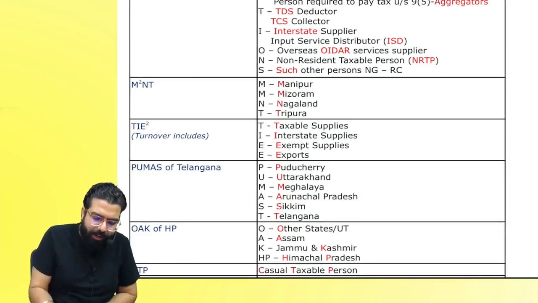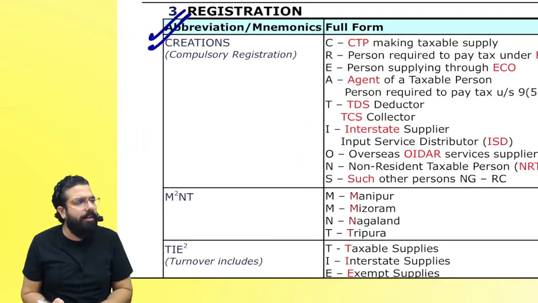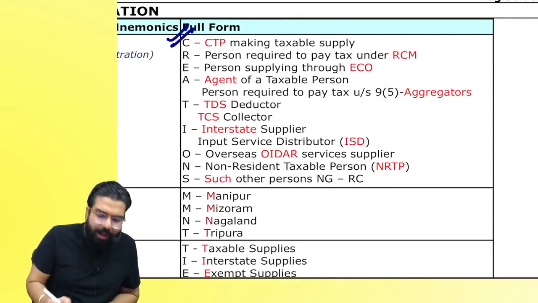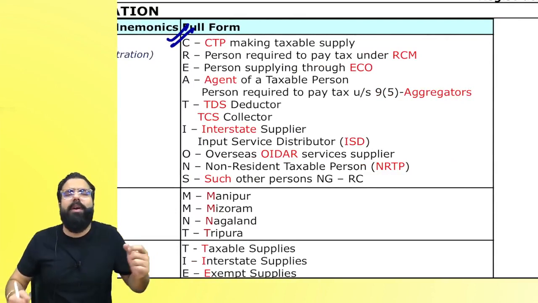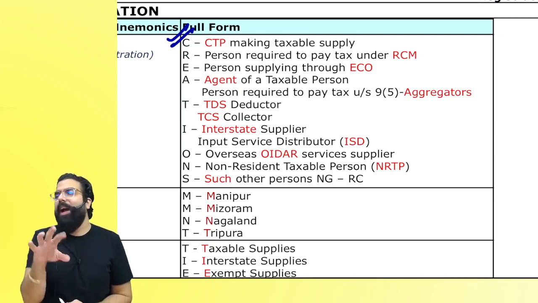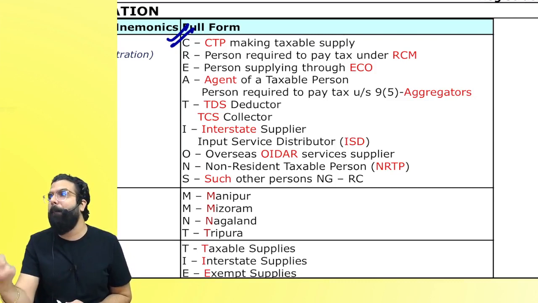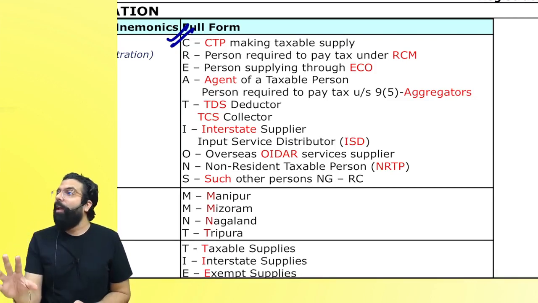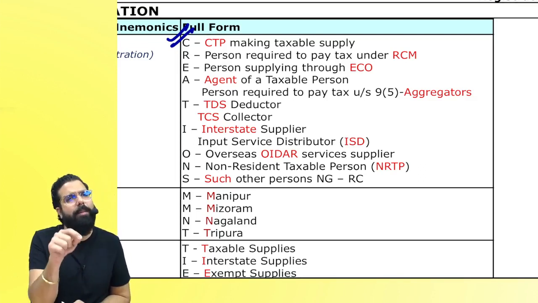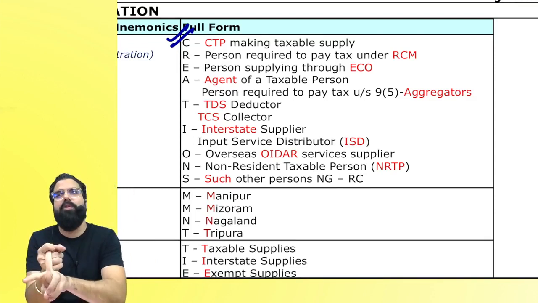Section 24 told about people who require compulsory registration, known as CREATIONS. C is for casual taxable person. If you are going to another state, occasionally undertaking transactions from there, and you don't have any fixed place of business there, then you are a casual taxable person and you have to take compulsory registration in that state. One exemption is given to handicraft suppliers or craftsman goods suppliers.